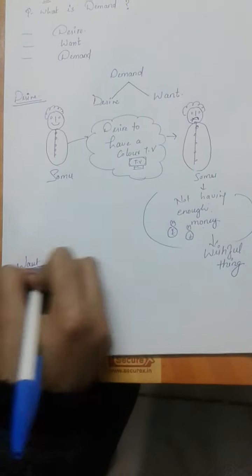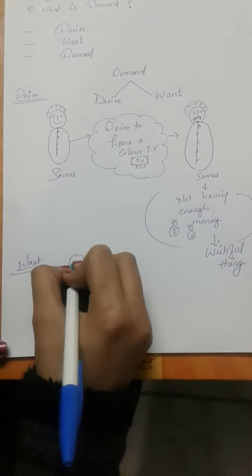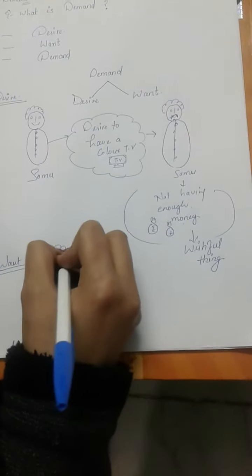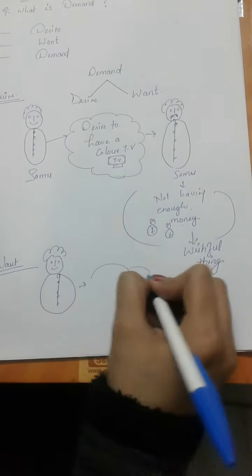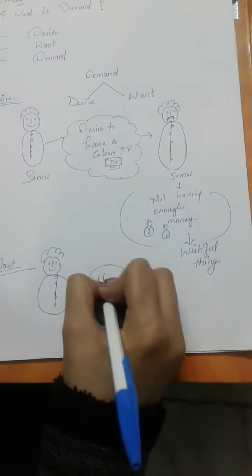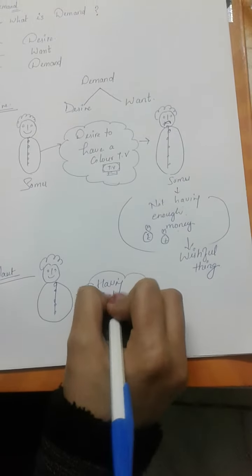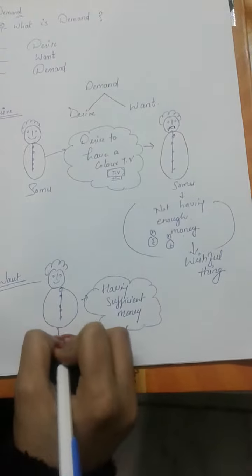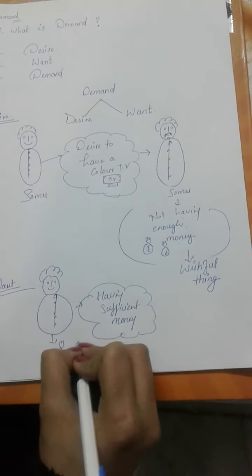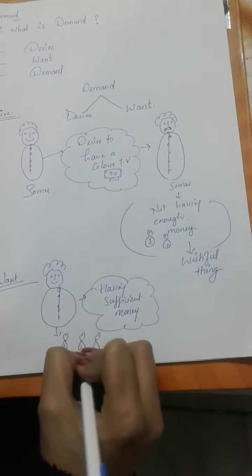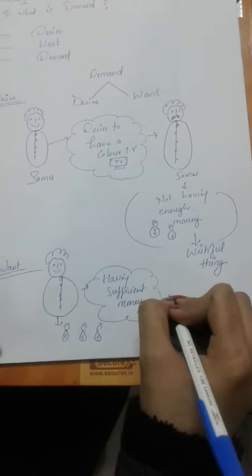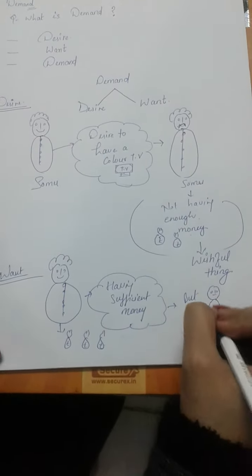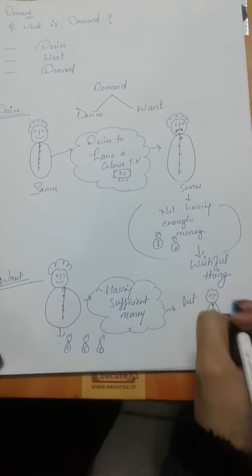Now coming to want. So what is want? When Somu has sufficient money, enough money, इसके पास इतना पैसा है, but now this time Somu doesn't want to spend it on TV.